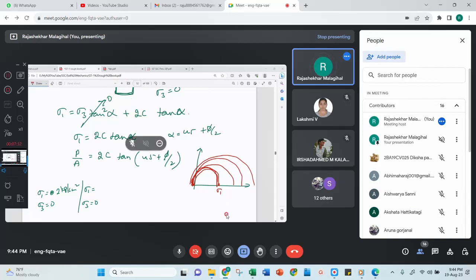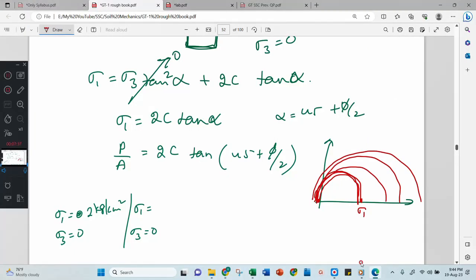Okay. It will not be like that. You will not get it like this, because you can repeat the test, the number of experiments, as many times as you want, and you will get only one graph, because for sigma 3 equal to 0, sigma 1 will be the same. Therefore you will get only one circle.